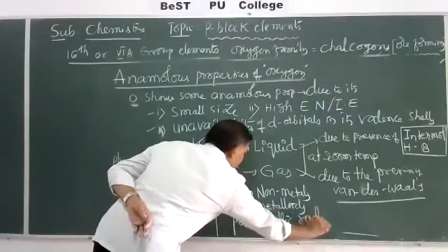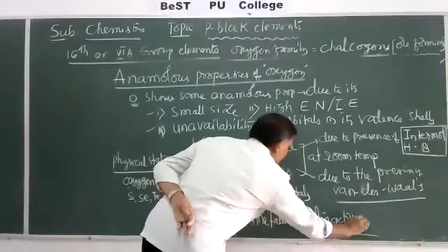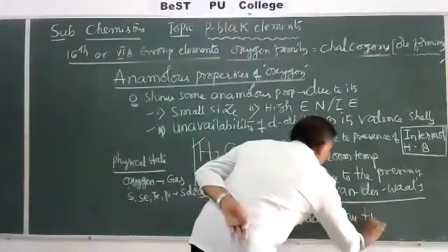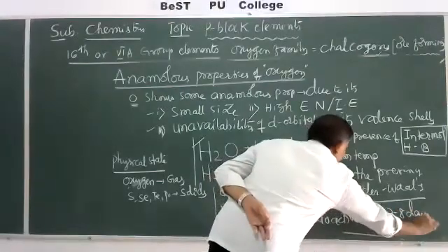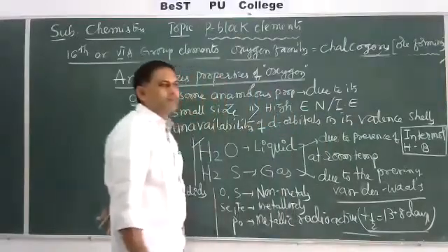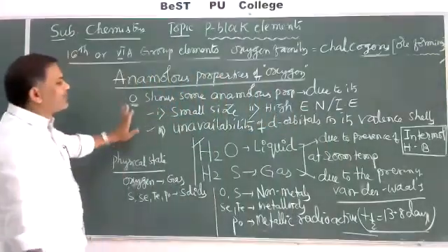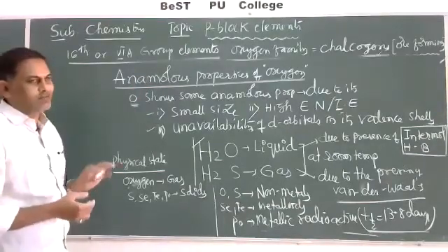Metallic radioactive element it is. Already given, its half-life period is 13.8 days. Very short-lived element it is. Okay, so these are some important points about anomalous properties of oxygen.